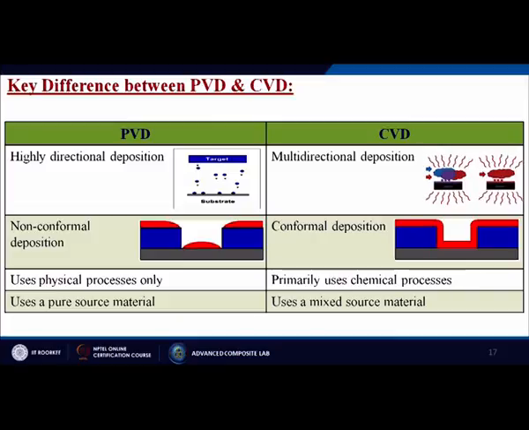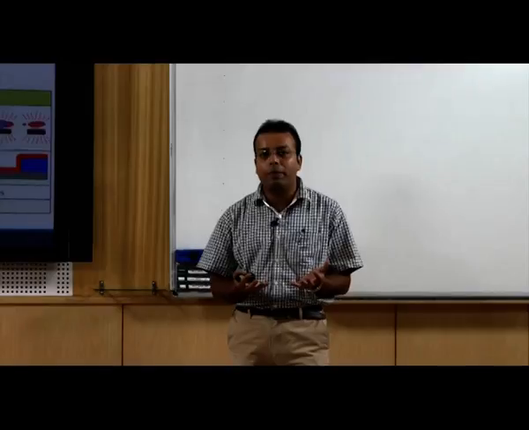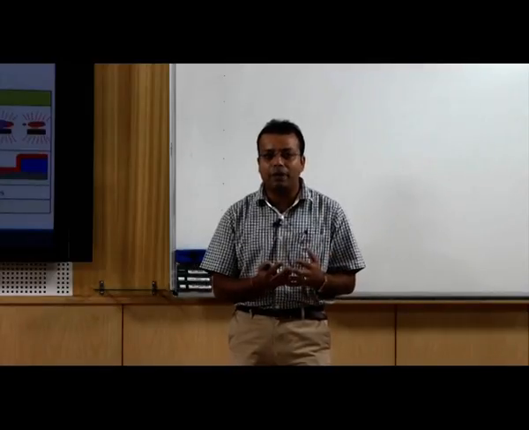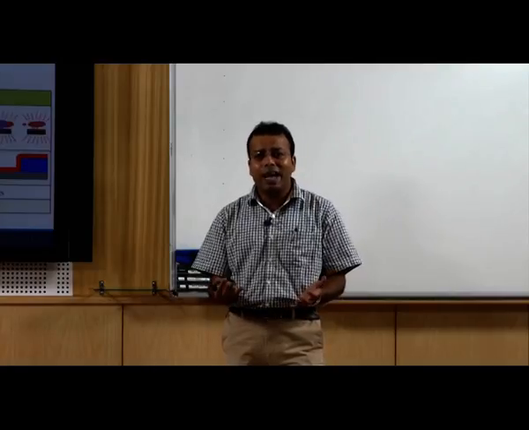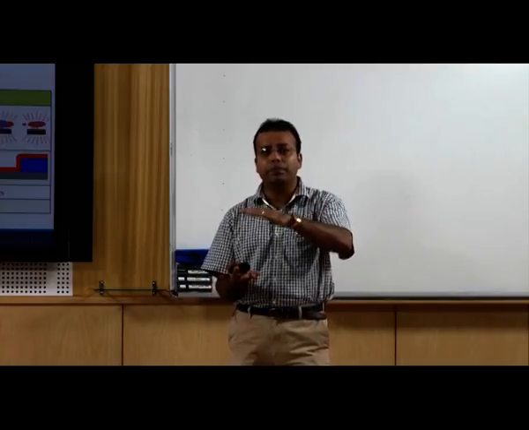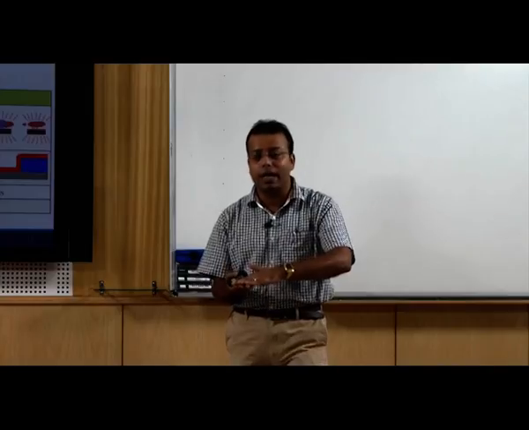Here it uses a pure source material. For the chemical vapor deposition, as I have already mentioned, we can use a single material, maybe a single gas, or maybe multiple gases, a mixture of gases. We can make new materials inside the chamber, and those new materials can be put onto the substrate itself.